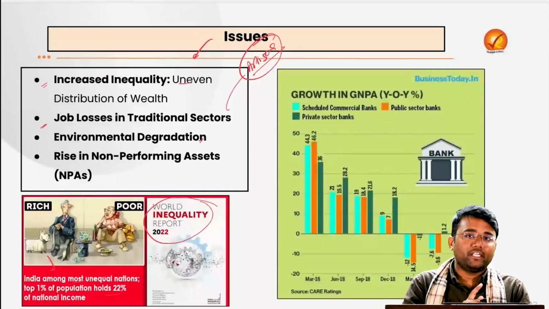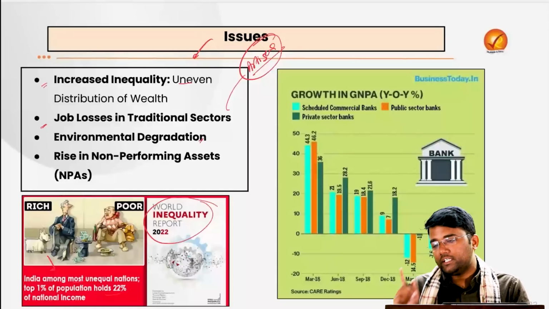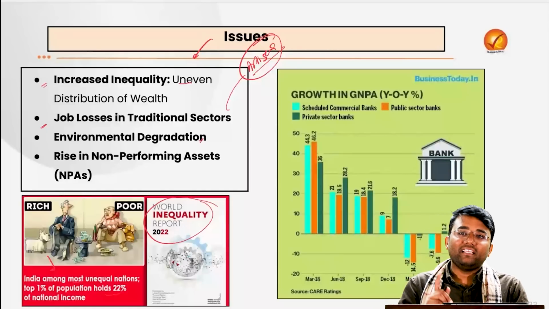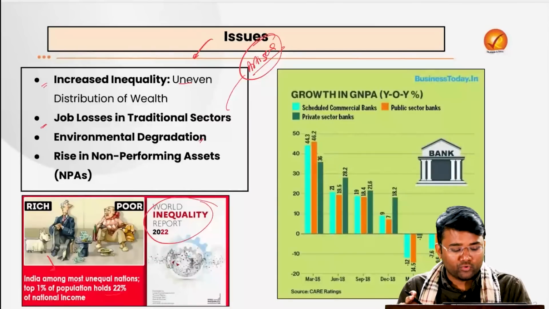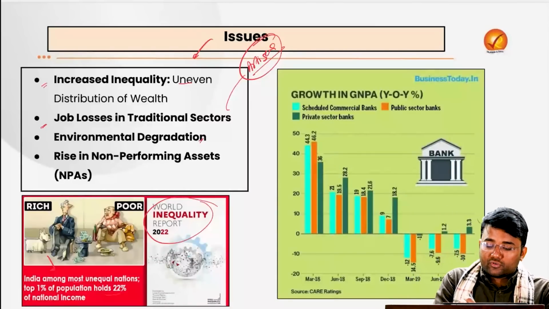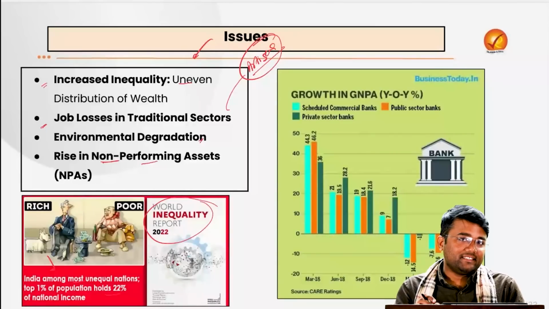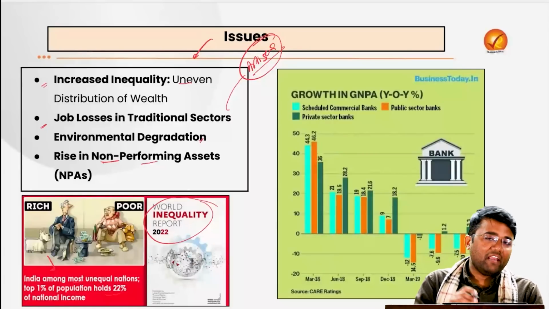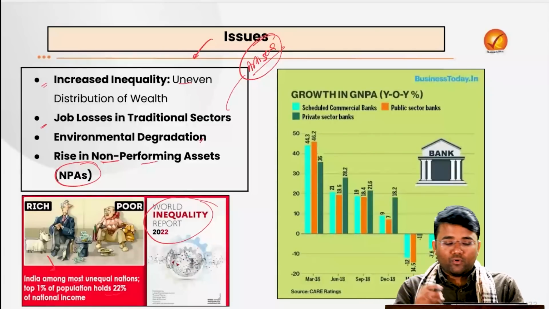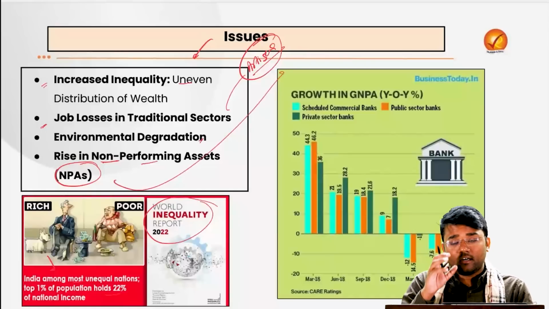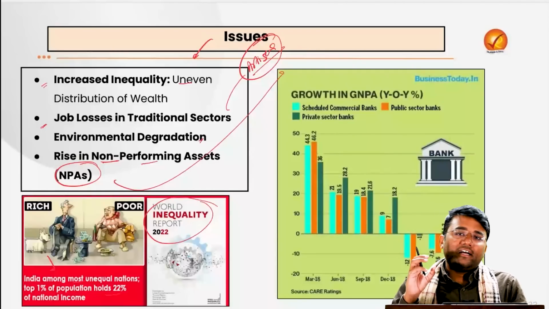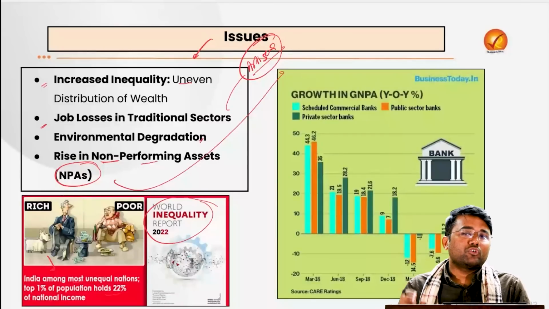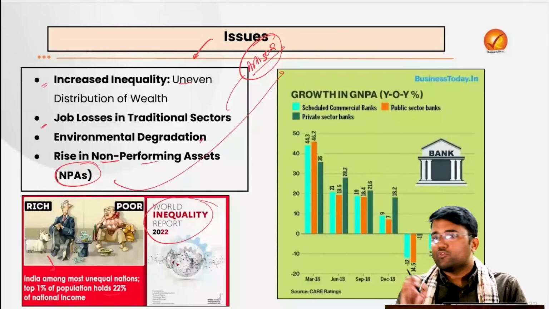But it has also deteriorated our air, it has also deteriorated our water bodies, and it has further amplified the climate change related woes. And we have also seen a rise in the non-performing assets, that is NPA. NPA can be defined as the assets where the principal or the interest is unpaid for more than 90 days.